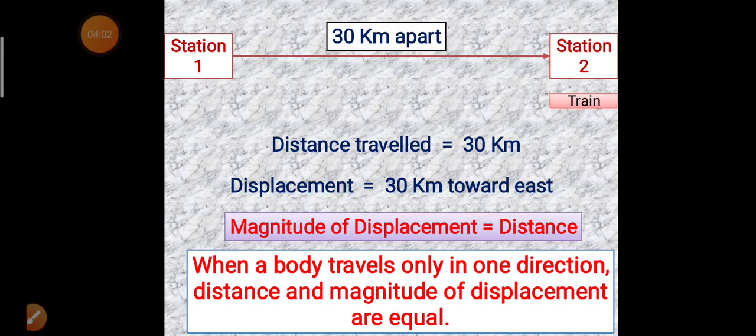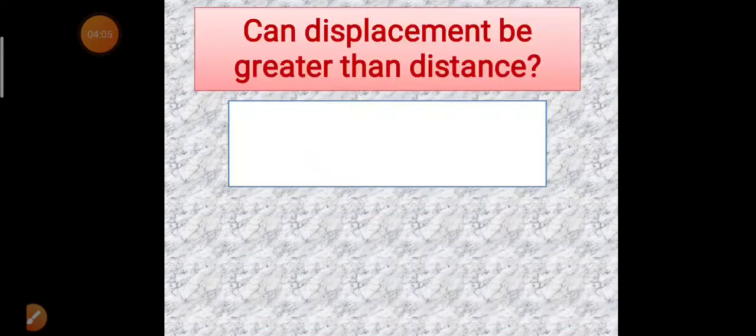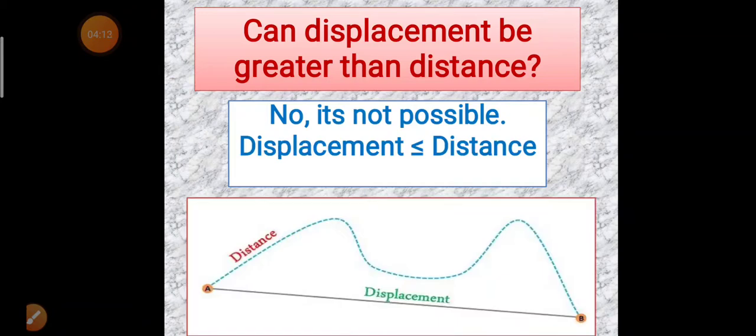Okay. Now another question arises: can displacement be greater than distance? Our answer will be no, it's not possible. Displacement is always less than or equal to distance. As you can see here in this picture, displacement is the shortest path that connects initial and final position, while distance can be different than displacement. Even if we try to achieve the shortest distance possible, even then it will be equal to displacement.